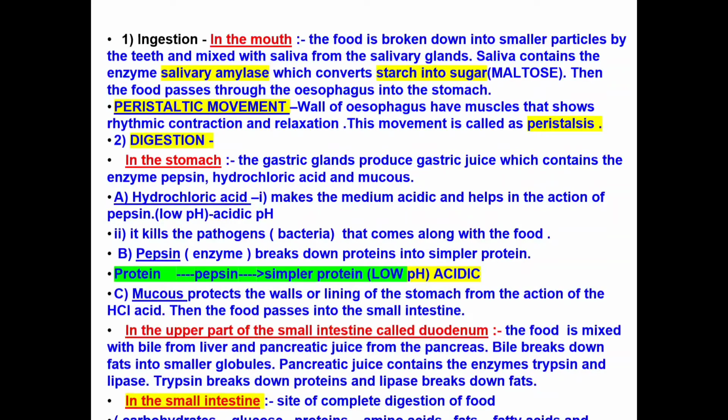Mucus protects the lining of the wall of the stomach from the corrosive action of hydrochloric acid. Then the food passes into the small intestine.